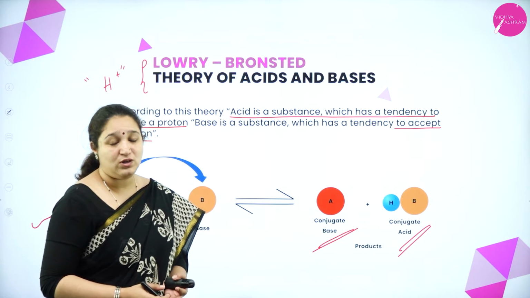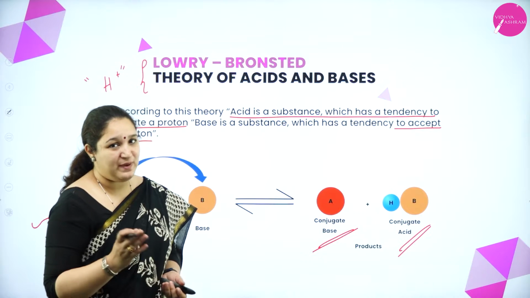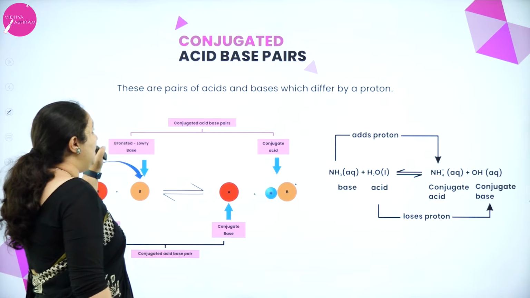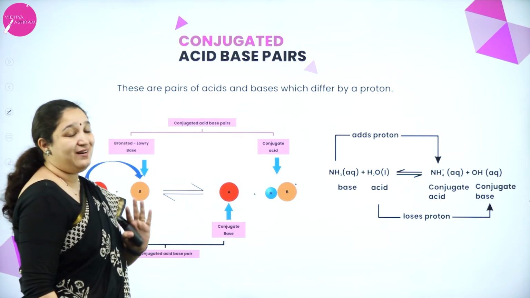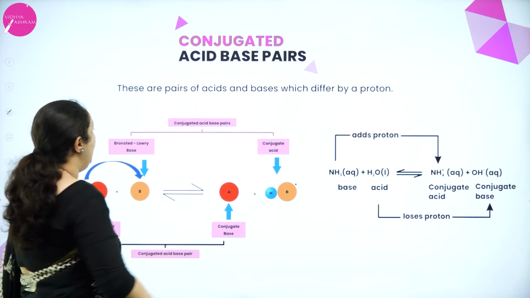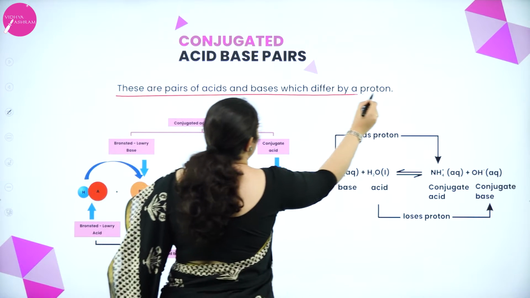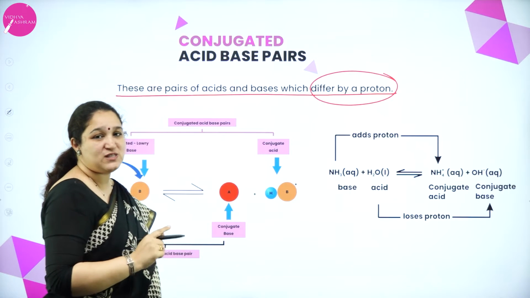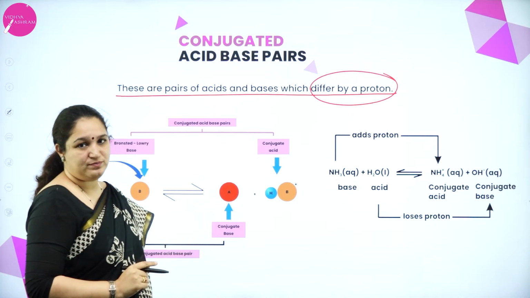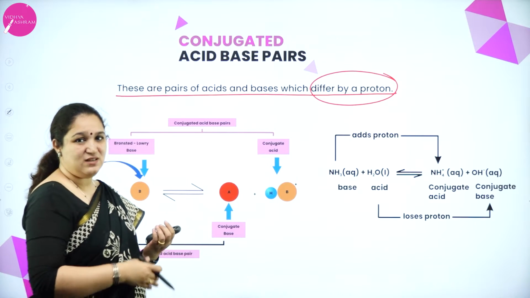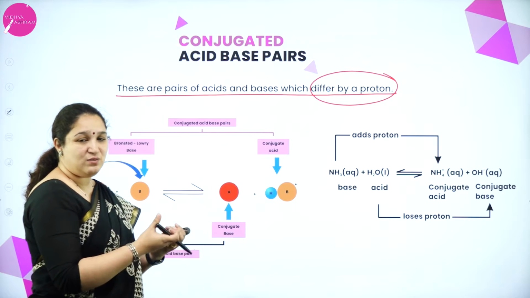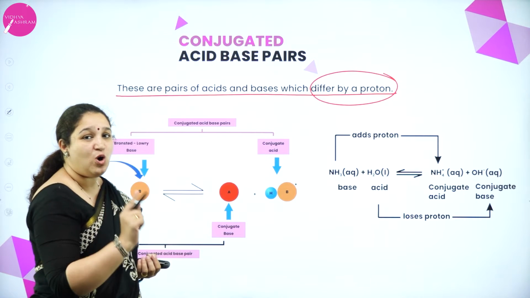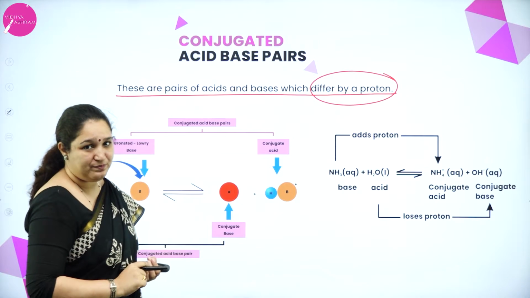Now more about conjugate acid base pairs I shall explain. What do you mean by conjugate acid base pairs? These are pairs of acids and bases which differ by a proton. If they differ by one H plus ion, one is an acid, another one is a base, and both are differing by one H plus ion, we call them a conjugate acid base pair.